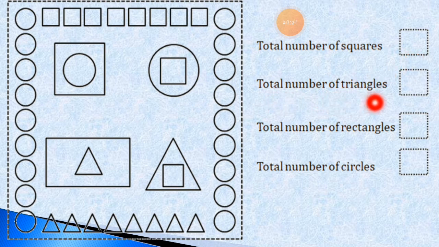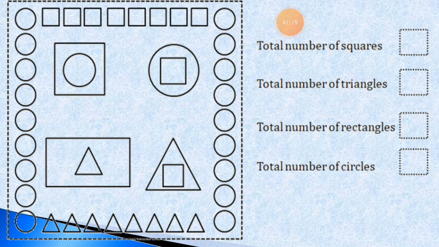The total number of triangles you have to find from this given picture, how many triangles are given in the picture, and you have to color them with different colors. All the squares you have to color with the same color. If you are using yellow for squares, you have to color all the square shapes yellow. I hope you understood what I am saying.